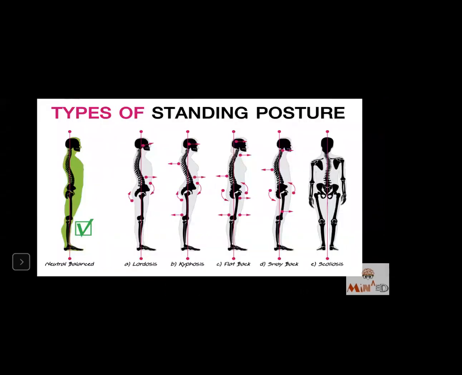Types of standing position. Neutral, balance. That is the correct way to stand. Second, lordosis, where there is an ASIS anterior shift. Kyphosis, where the thoracic spine is bent more convex towards the thoracic spine. The flat back, where the lordotic curve is reversed. The sway back, where the thoracic is increased and along with it the anterior pelvic tilt is there, and scoliosis, where there is a lateral deviation of the spine.